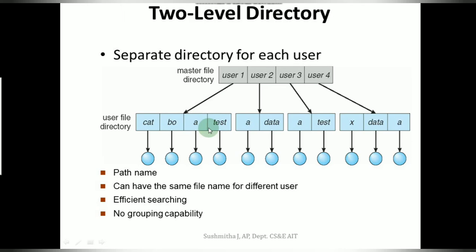Now to delete a file, the operating system confines its search to that particular UFD again. It cannot accidentally delete another user's file that has the same name. So the creation and the deletion search is limited to that particular user.